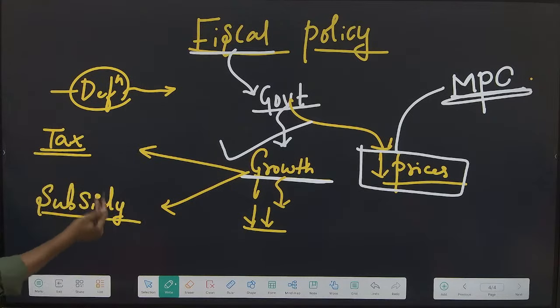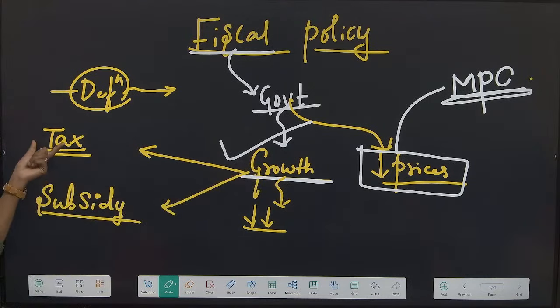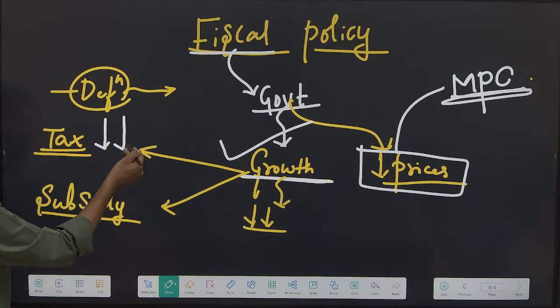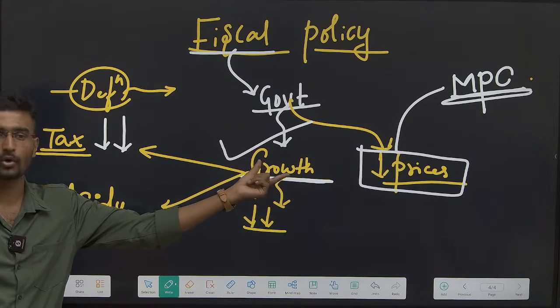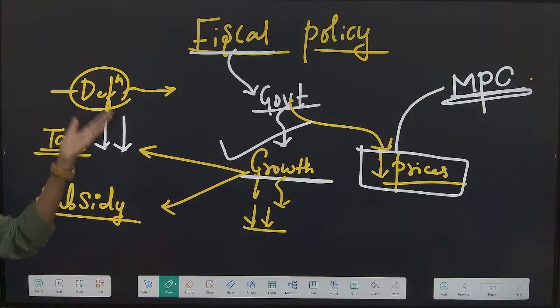Now what do they do? If I need to boost growth, will I increase taxes or will I decrease taxes? I must decrease taxes. Second one, if I need to boost the growth rate of a country or of a state, will I increase the subsidies or will I decrease the subsidies?